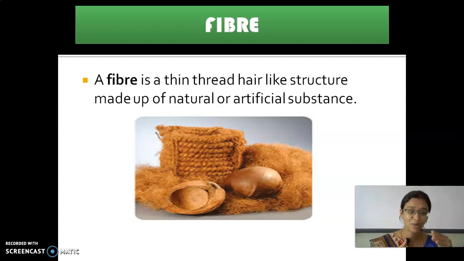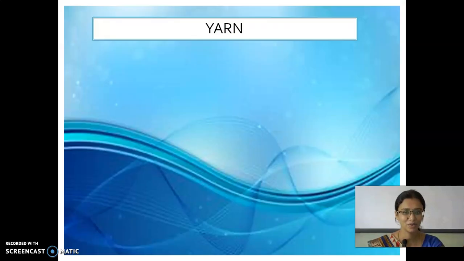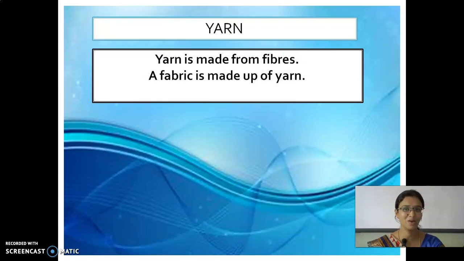cloths which are made from cotton and jute. But in this grade 7 you are studying about wool and silk. Yes, am I correct or not? Yes. So yarn, what is meant by yarn? Yarn is made from fibers and the fabrics are made up of yarn.